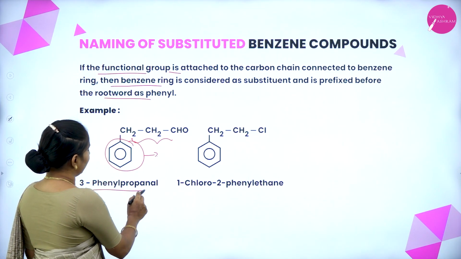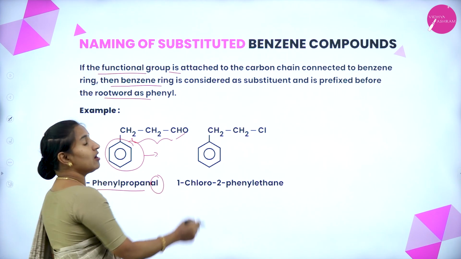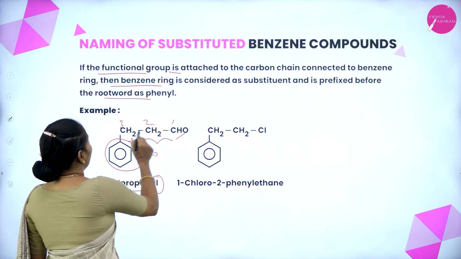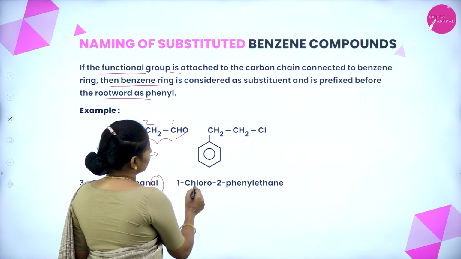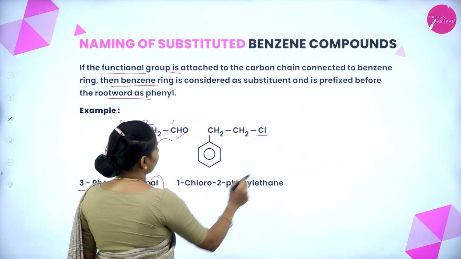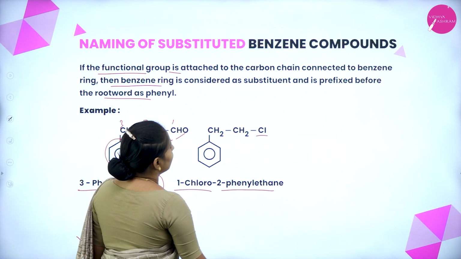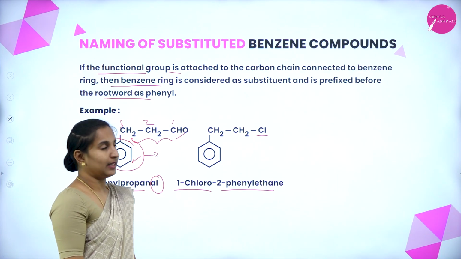This is 3-phenylpropanal. Al means the presence of the aldehyde group. At carbon number 3, we have a phenyl group. Here at carbon number 1 we have chloro, that is 1-chloro-2-phenylethane.